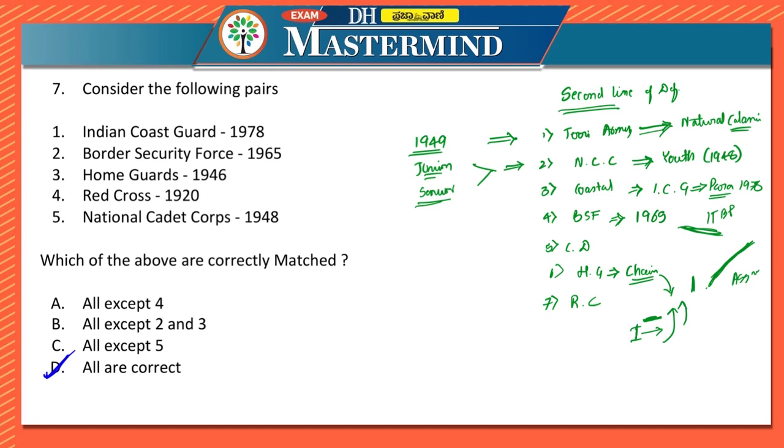Then there is Red Cross Society, which is both a national and international organization, and in India the Indian Parliament passed the act, and it was established in 1920. This is a humanitarian voluntary organization. They have different branches and it is headquartered in New Delhi. So these were some of the important points with respect to Defence Force of India. I hope you have understood a lot of details about Indian military.